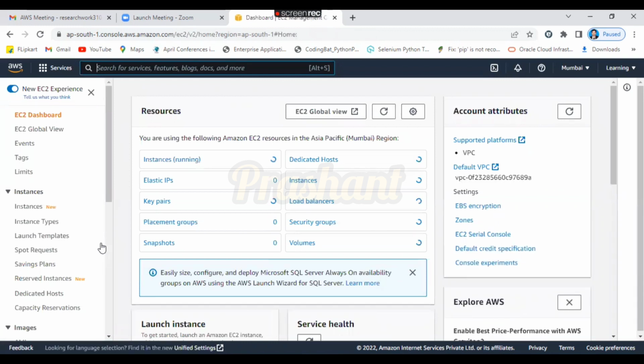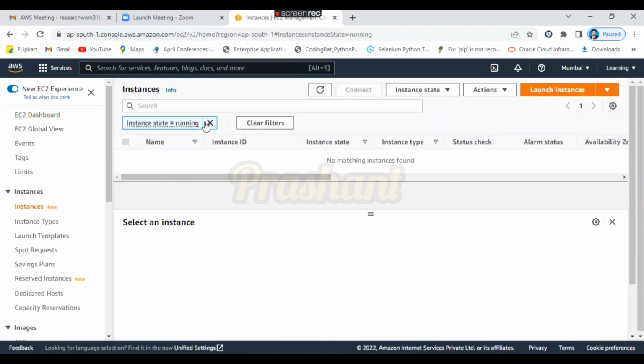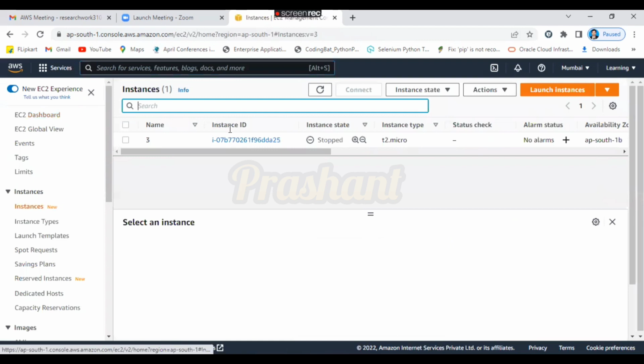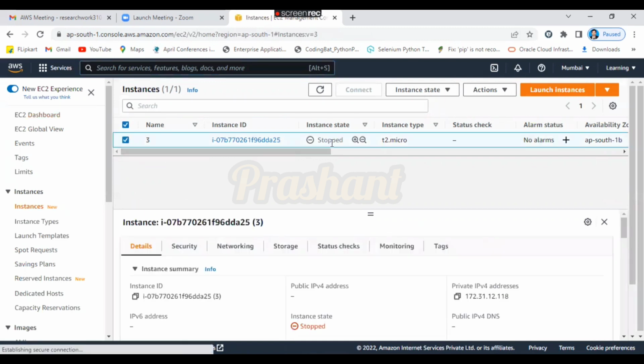Once you select Elastic Compute Cloud, there are two places where we can create an EC2 instance. Either you can go with Instances, or you can click on Instances (running). So I'm just clicking on Instances. If you close this tab, you will get all the instances. Currently in my account, there is one instance with the name 3, which is stopped. Hopefully you got the idea of the difference between stop and terminate. What is the difference between stop and terminate?